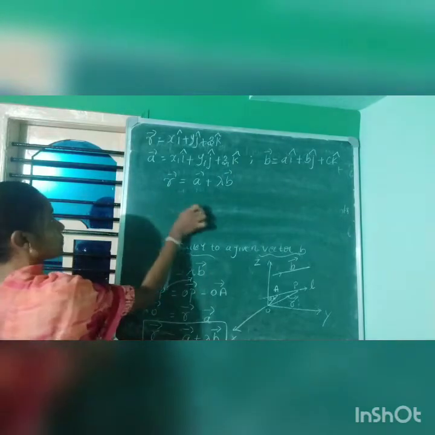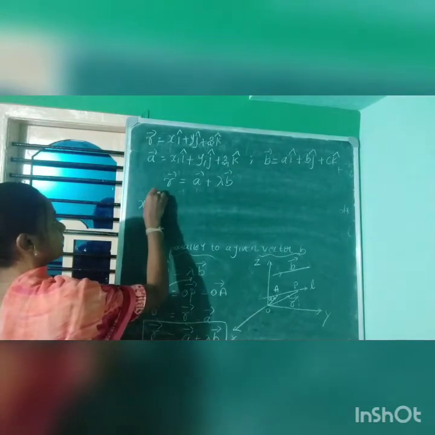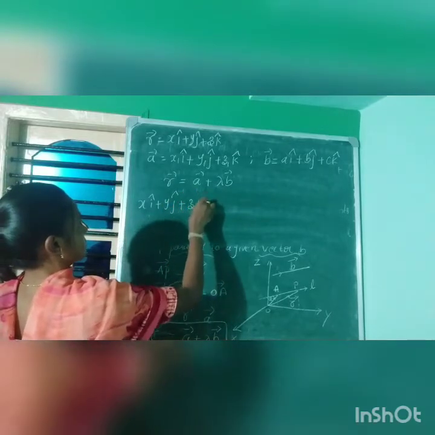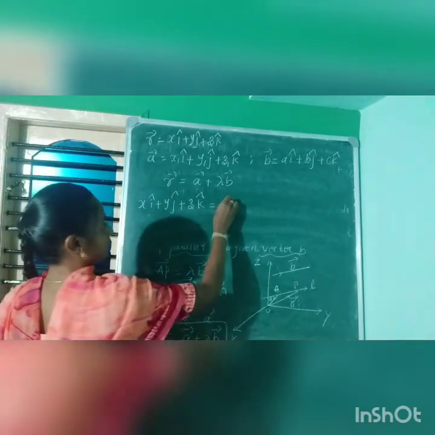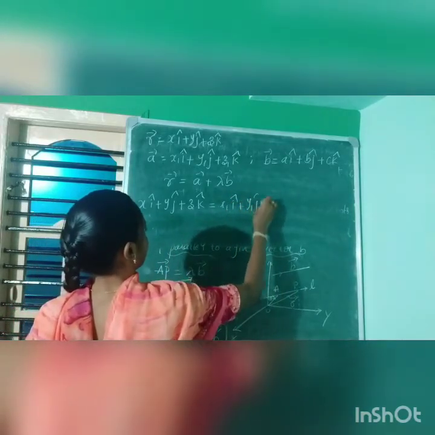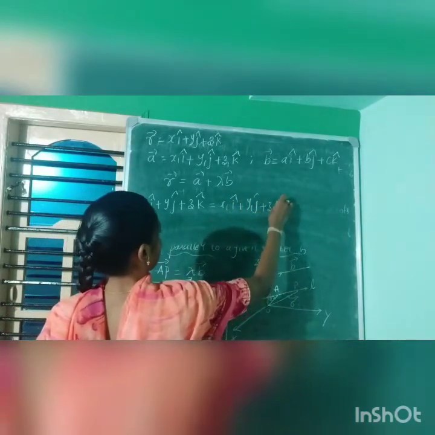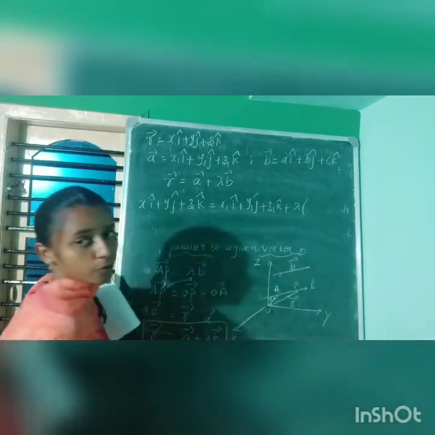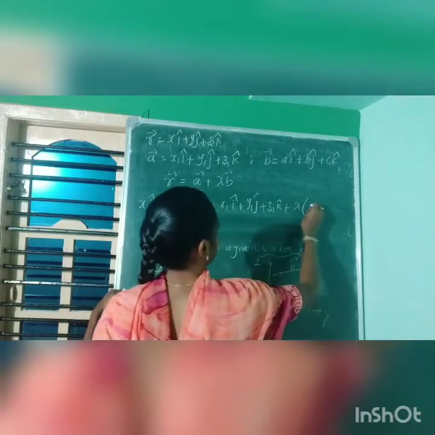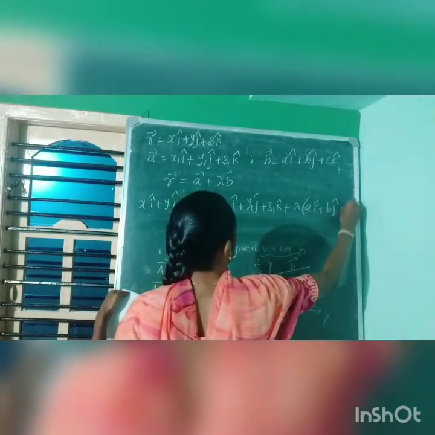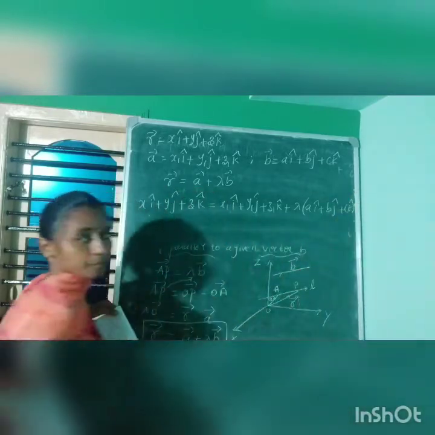You substitute in vector r is equal to vector a plus lambda b vector. Vector r is what? xi plus yj plus zk is equal to x1i plus y1j plus z1k plus lambda into vector b, which is nothing but ai plus bj plus ck.